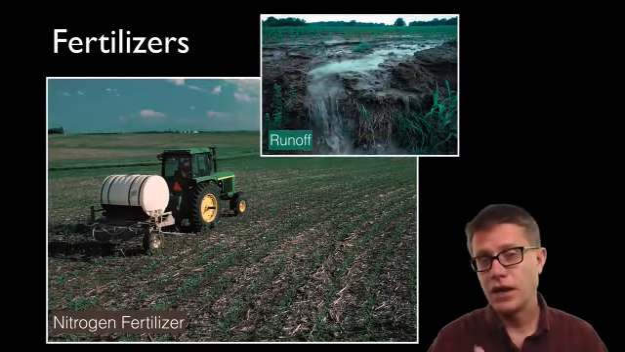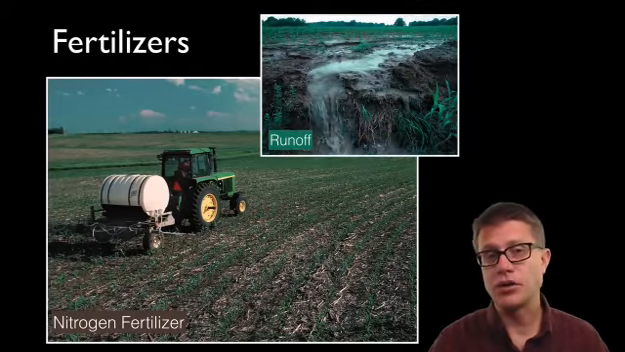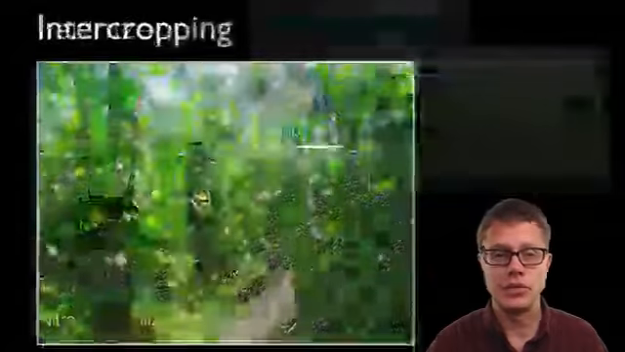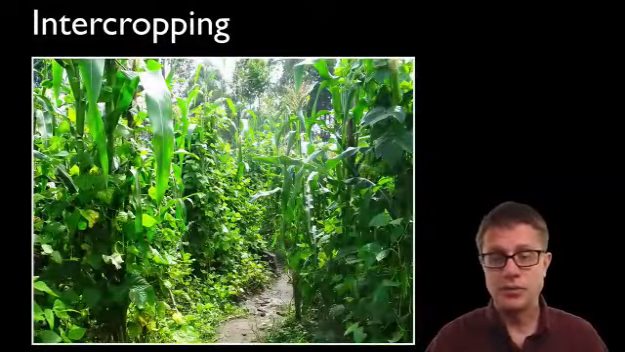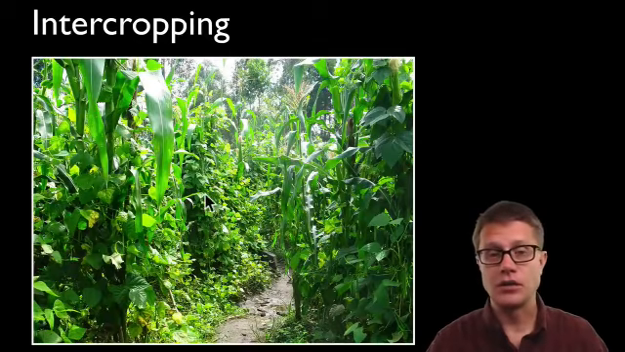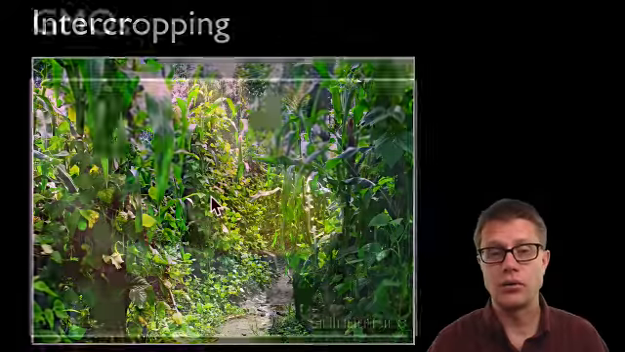What's the problem? As we have rain, that runoff is going to push those fertilizers into the water supply and can lead to problems like eutrophication. How could we solve this problem? Well, we could start using other crops. And so this is intercropping, where we're having beans mixed in with corn. And so the beans are providing manure, essentially green manure, for that corn to grow.